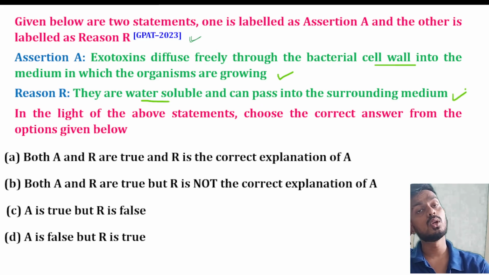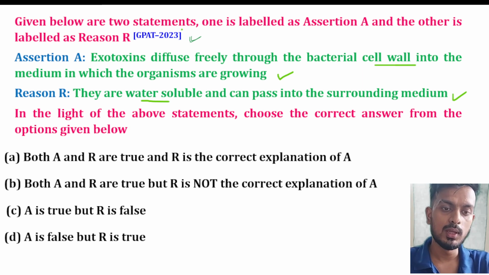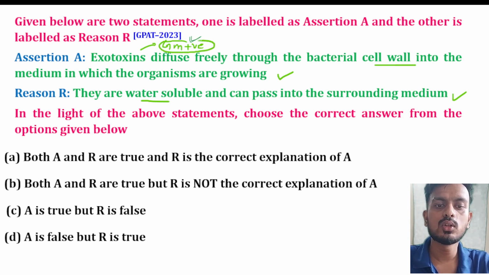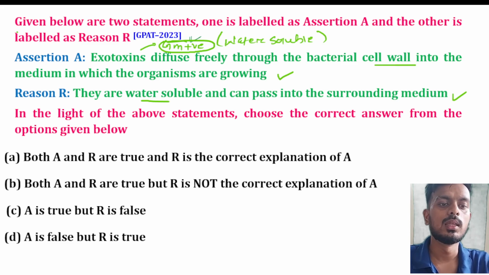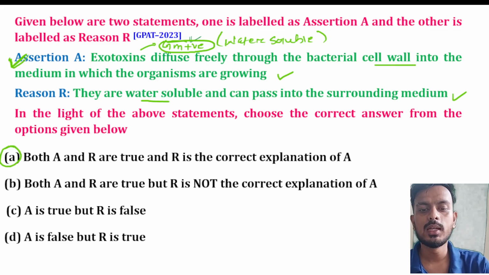When I was talking about exotoxin and endotoxin, exotoxins are released from gram positive microorganisms, and these exotoxins are water soluble in nature. Due to being water soluble, they diffuse freely. That's why both the statements are correct and A is the right explanation for R. So here the right option will be option A: both A and R are true, and R is the correct explanation for A.